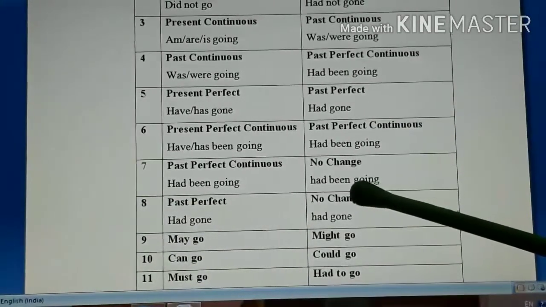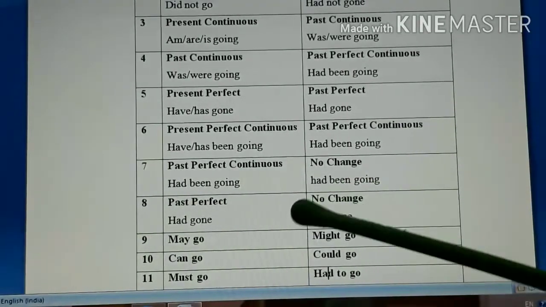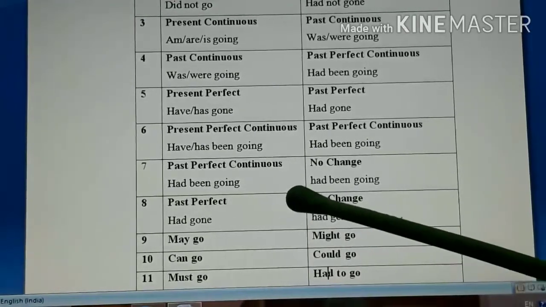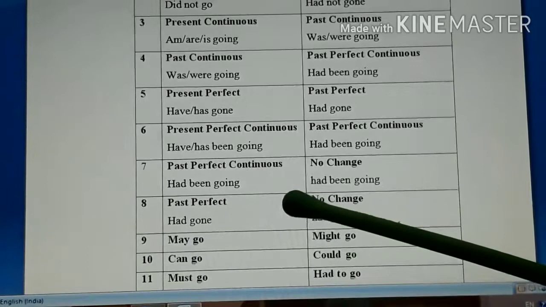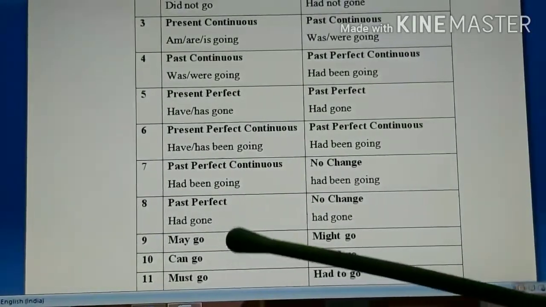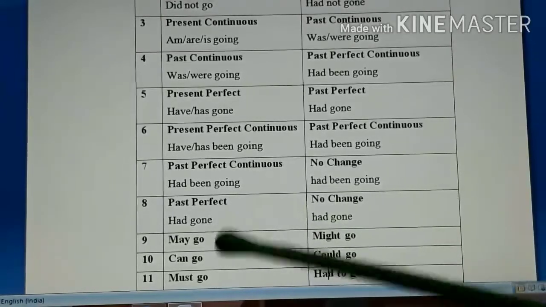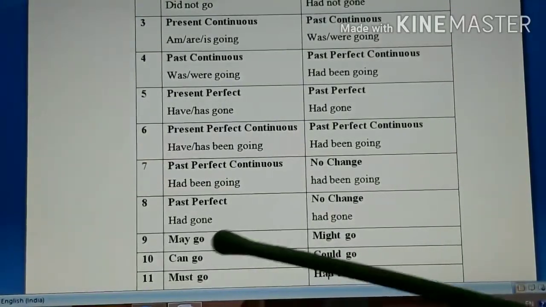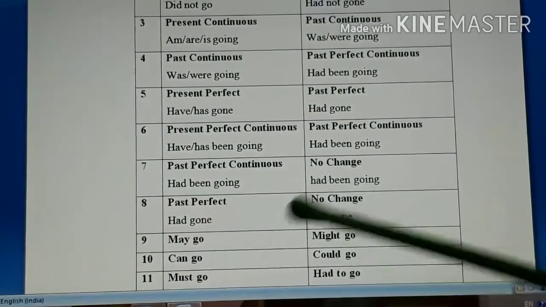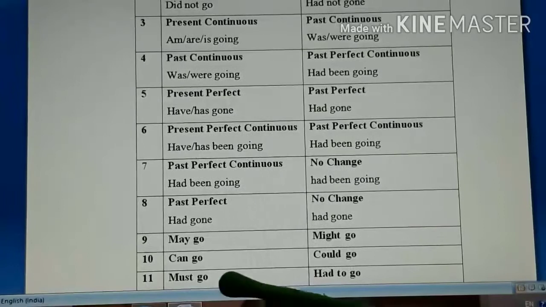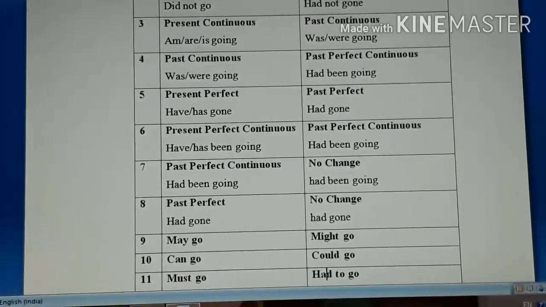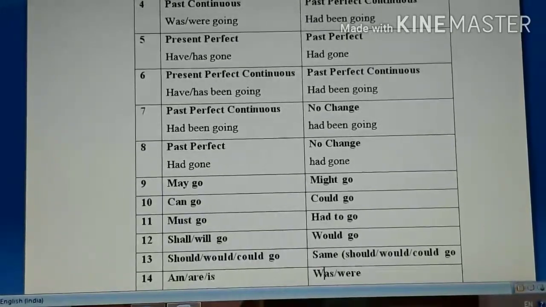Then suppose the sentence has auxiliaries. Auxiliaries means may, can, could, should, must, would, all those are considered as auxiliaries. So suppose any auxiliary is there, suppose may, so may will become might, but the main verb will remain as it is. Go will remain go only. May go, might go. Can go, could go. So can will become could. Okay. Must go will become had to go. Okay. In place of must we will use had to, and go will remain same.